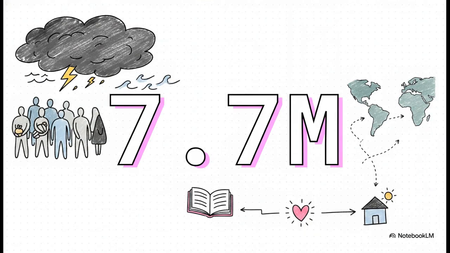I want you to look at this number, 7.7 million. The data here is just staggering. In 2023 alone, 7.7 million people were internally displaced by extreme climate disasters across 82 different nations. This completely sweeps away all the pure legal theory we've been talking about and brings us sharply back to empathy and human reality. We are not talking about paragraphs in a dry textbook anymore. We are talking about millions of actual, uprooted lives desperately seeking safety from sheer environmental devastation.